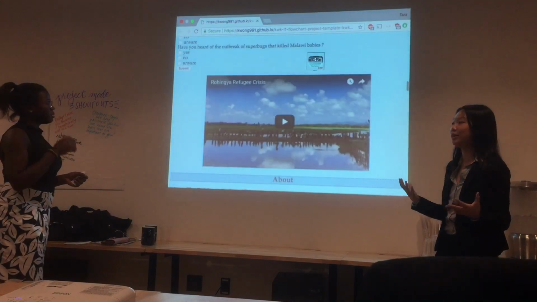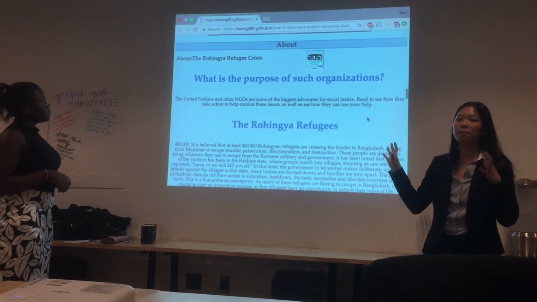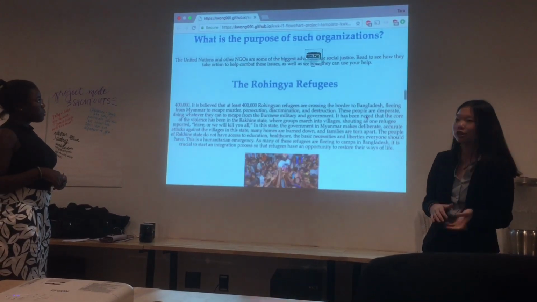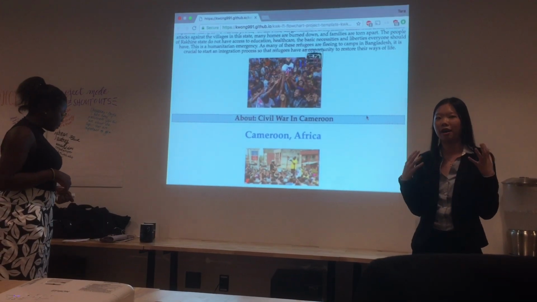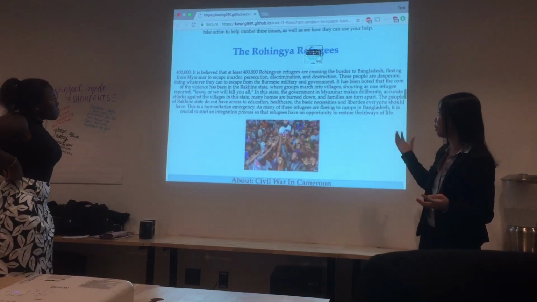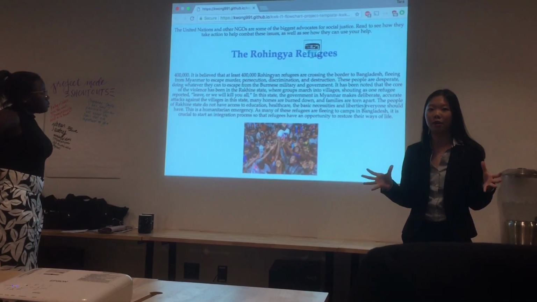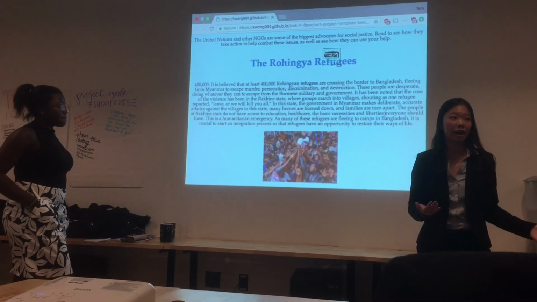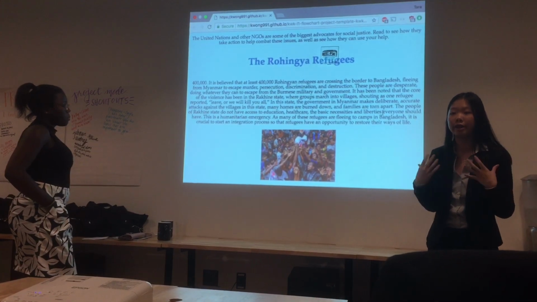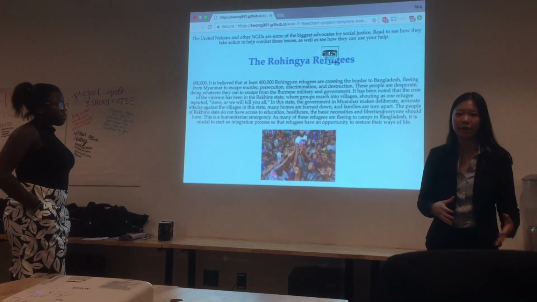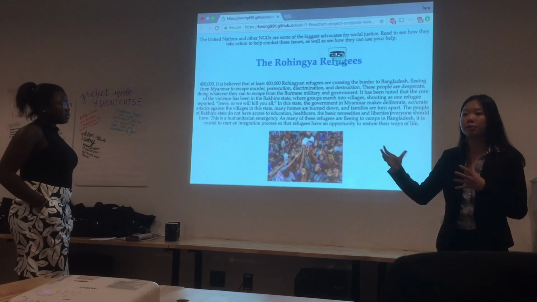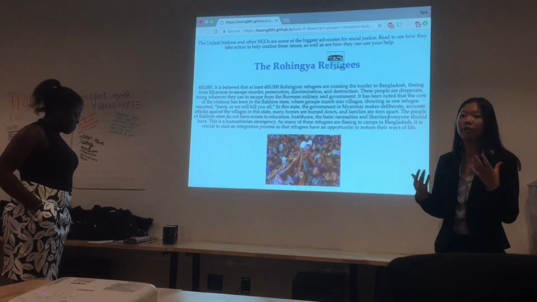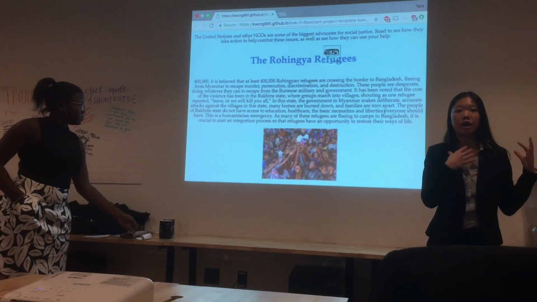Another part that we added was the About tab. This About tab covers both of our topics, the Rohingya refugees and the war in Cameroon. Before I go on, I'm going to briefly explain the refugee situation. The Rohingya refugees are a group of people escaping Myanmar and going to Bangladesh, where they can seek refuge. In Myanmar they face persecution, they're getting killed, and groups from the government are going into small towns and killing everyone. So all of the families are trying to flee into different nations.